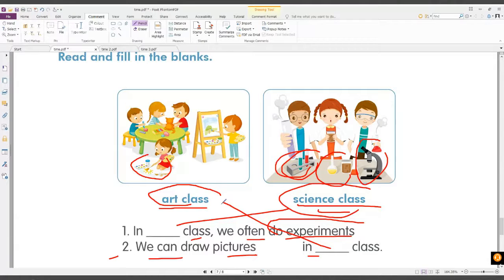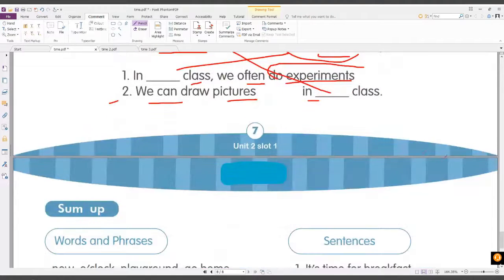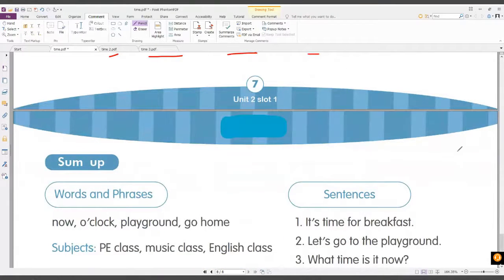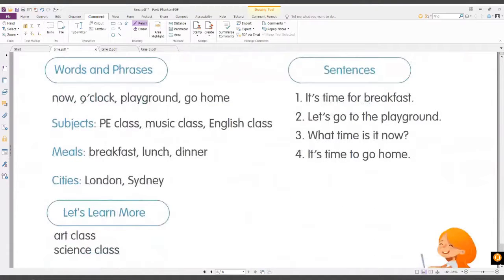Okay, great answer. Now let's move on and review all the words and phrases that we have learned in the first part. Everybody, can you read this one? You can say now. O'clock. Playground. Go home. Okay, so we have different subjects.